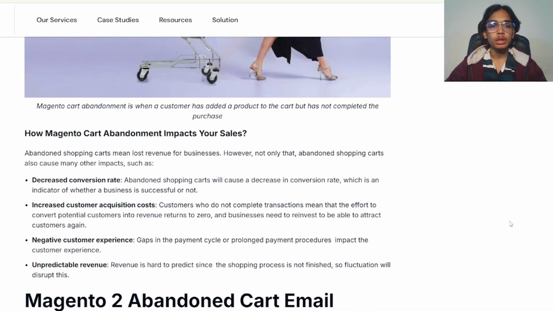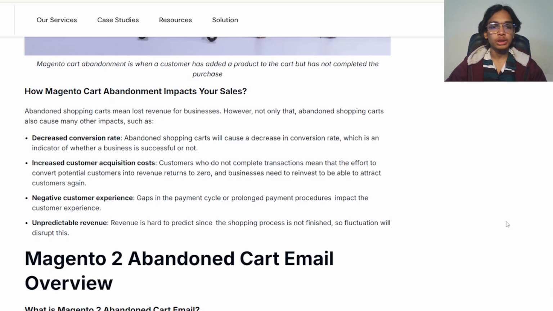How does Magento cart abandonment impact your sales? Abandoned shopping carts mean lost revenue for businesses. However, it's not only that. Abandoned shopping carts also cause many other impacts, such as a decreased conversion rate. Abandoned shopping carts will cause a decrease in the conversion rate, which is an indicator of whether a business is successful or not.